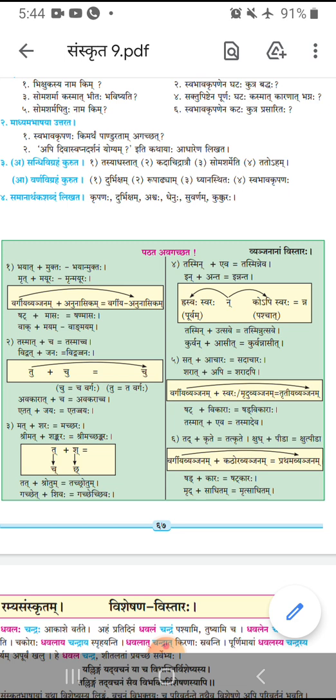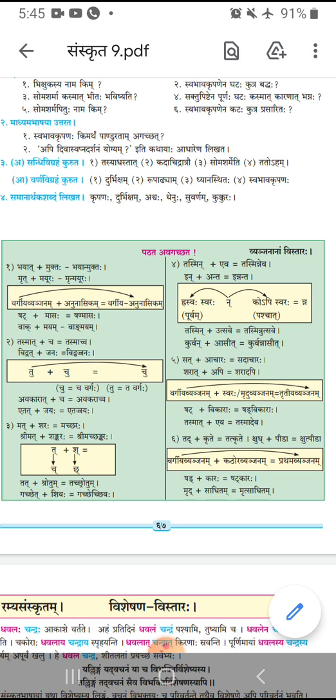Non-class consonants are 8 in number. Sh, Sh, S are hard consonants and Y, R, L, V, H are soft consonants. All vowels are soft. First two alphabets or varnas of each class are hard for pronunciation. Next, 3 alphabets of each class are soft and the last varna is nasal.